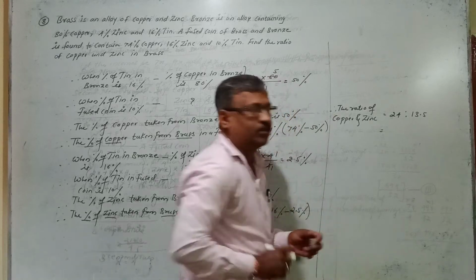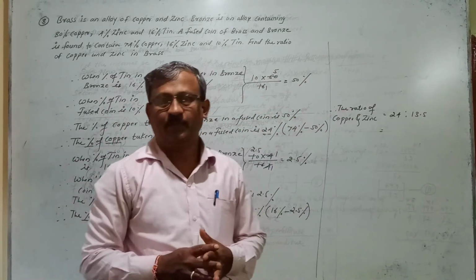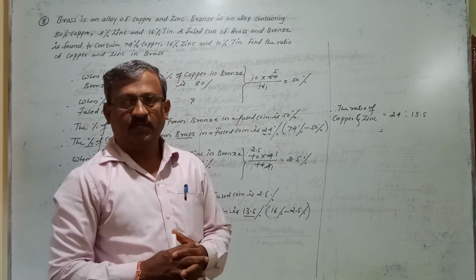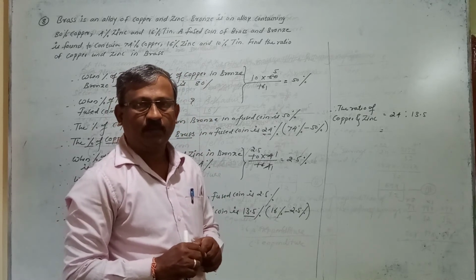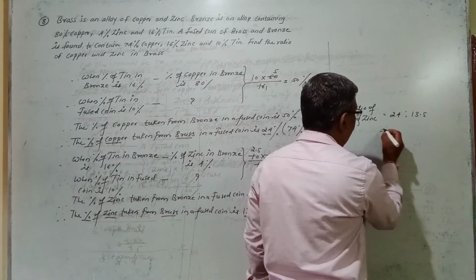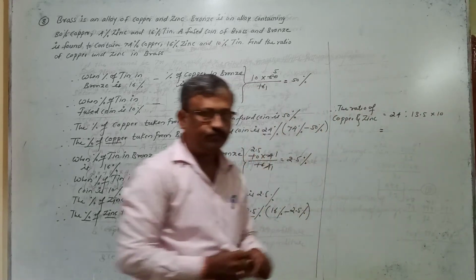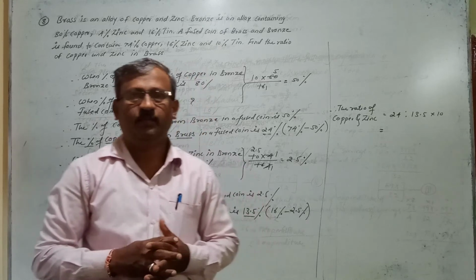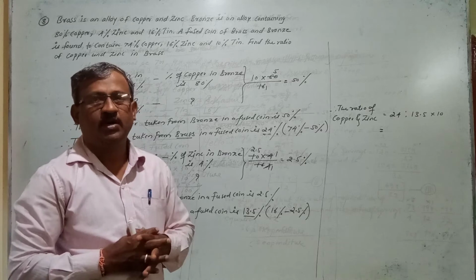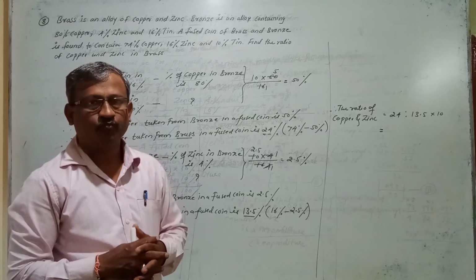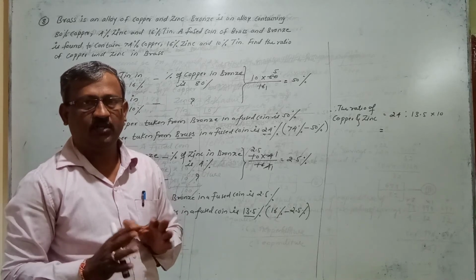But you cannot say this is a ratio, 24 is to 13.5, because a ratio can't be expressed in decimal. So you have to cancel that decimal point, and to cancel this decimal point I will multiply both the terms by 10. I have told you at the beginning that the value of any ratio doesn't change if it is multiplied or divided by the same number. But both the terms should be divided or multiplied by the same number. Then only the value doesn't change.